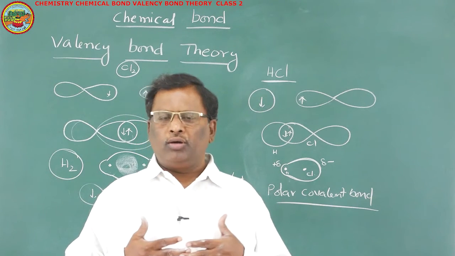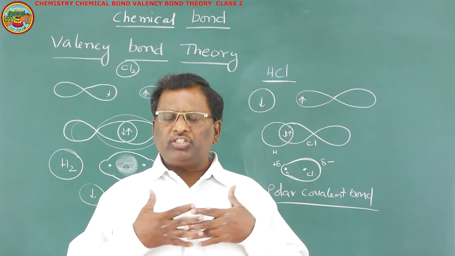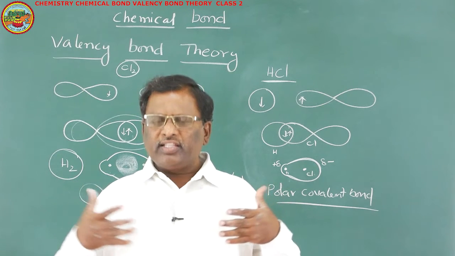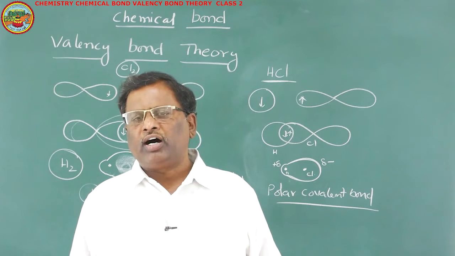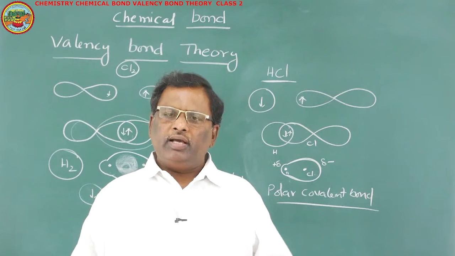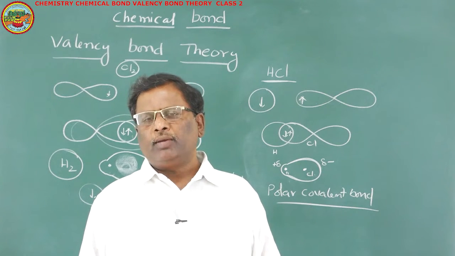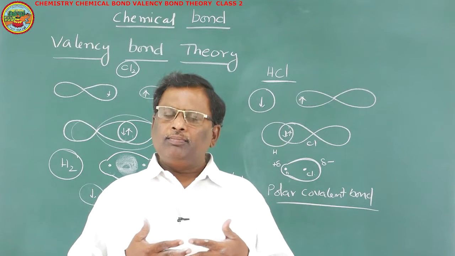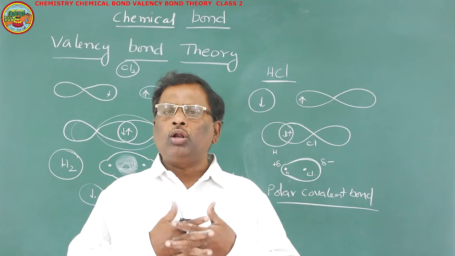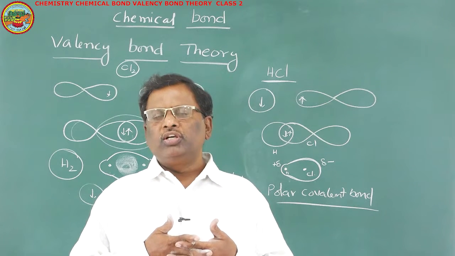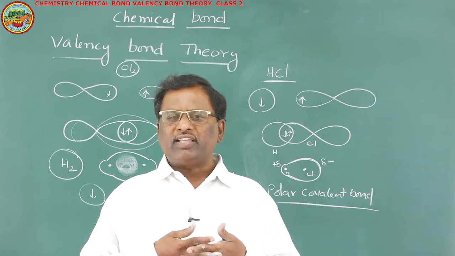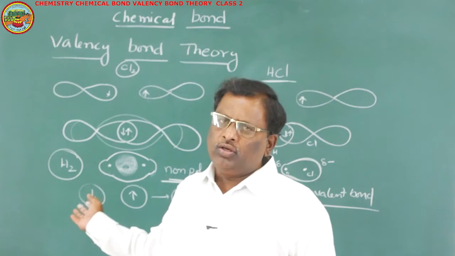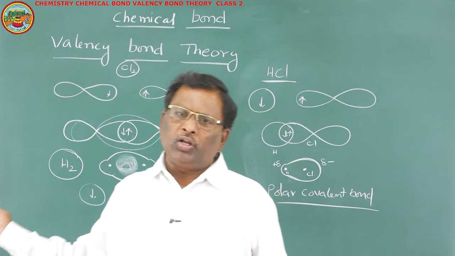Now, the bond will be formed in the direction in which the orbitals are overlapping. The bond direction is the direction of overlapping of orbitals. The strength of the bond will depend upon the extent of overlapping. If overlapping is less, the bond is weak. If overlapping is more, the bond is strong. So, the strength of the bond will depend upon its extent of overlapping. Because of that, here we are forming covalent bonds. Here we have 3 molecules we discussed.